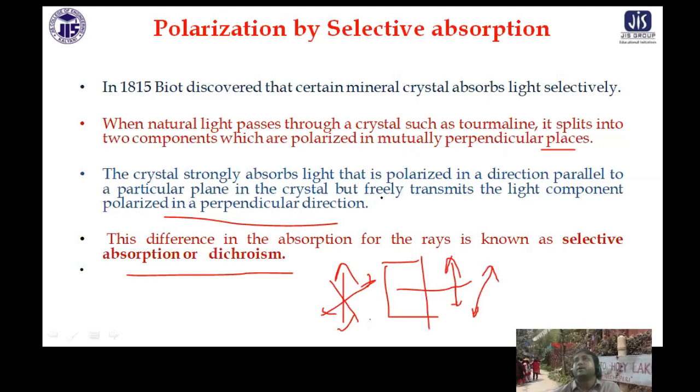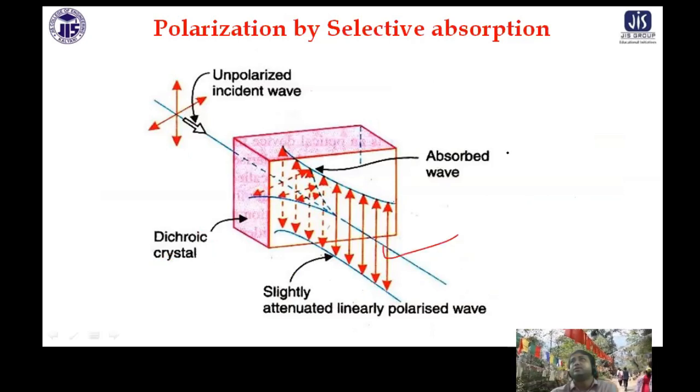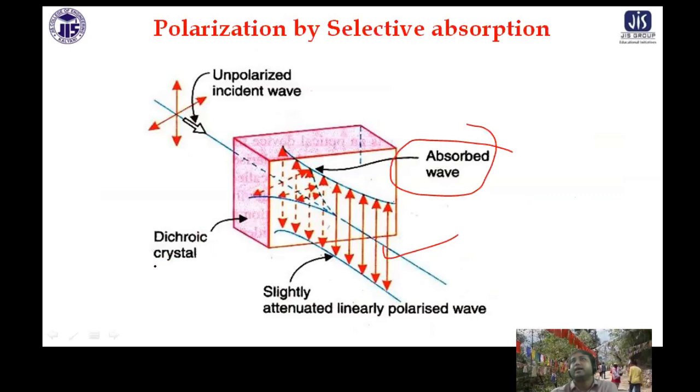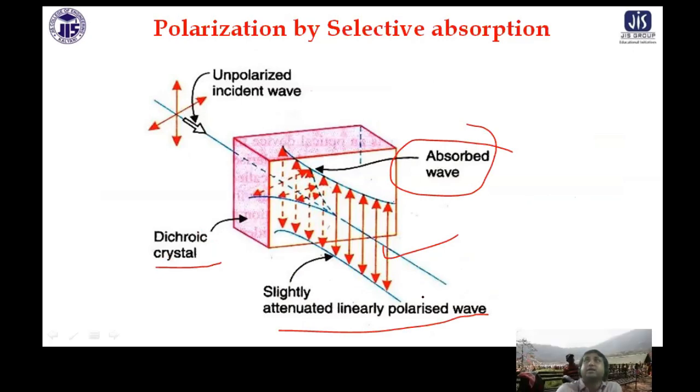The crystal strongly absorbs the light that is polarized in a direction parallel to the particular plane, but freely transmits the light that is perpendicular to the direction. This difference in absorption results in selective absorption. Some of the light can easily pass through, some cannot. As you can see, this is the one which is passing through, but the perpendicular one is getting absorbed. So this is called a dichroic crystal. One is highly attenuated, another is almost not attenuated. The polarization is taking place, but it is done in a selective manner.